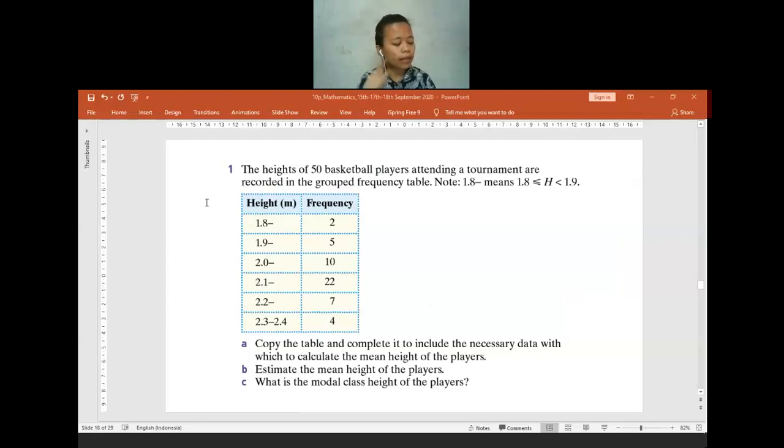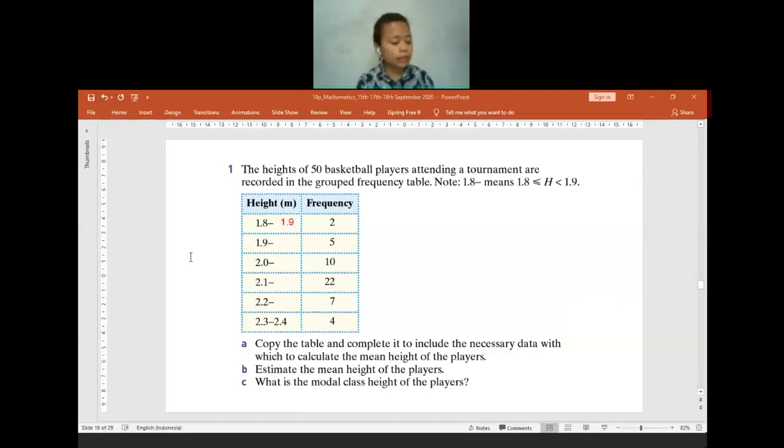Now we have the frequency table, and it already has the class intervals in here. Note 1.8, and then there is a line, which means it is in between 1.8 until 1.9. So later on when you are going to find the midpoint, you can write the value in here.